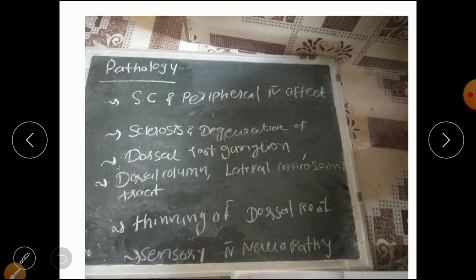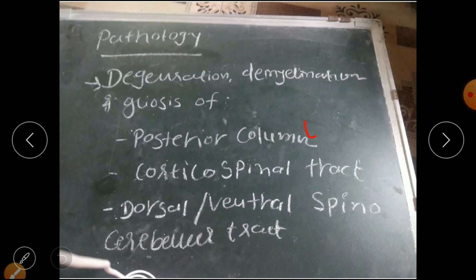Next is pathology. The spinal cord and peripheral nerves are affected in FA, that is Friedreich's ataxia. Sclerosis and degeneration of the dorsal root ganglion, dorsal column and lateral corticospinal tract are affected, with thinning of the dorsal root and sensory nerve neuropathy. Remember these 4 points: posterior column degeneration, demyelination and gliosis, then the corticospinal tract is affected, and the dorsal or ventral spinocerebellar tract gets affected in the pathology of Friedreich's ataxia.